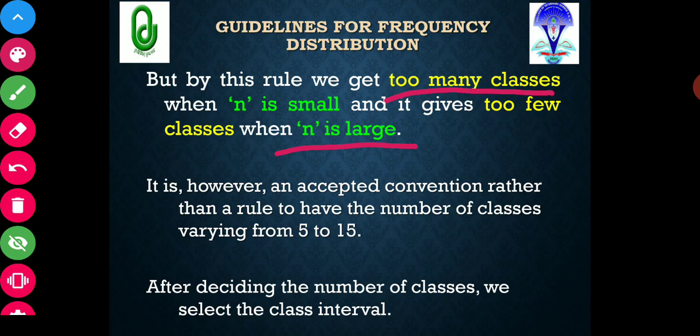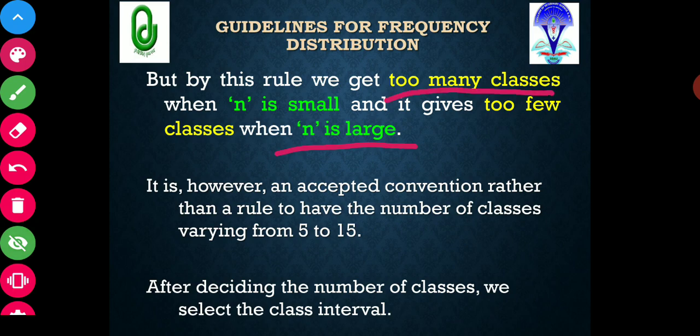So when n, that means the total number of observations, is large, you will get too few classes by Sturges' formula, and if n is very small, you will get too many classes.